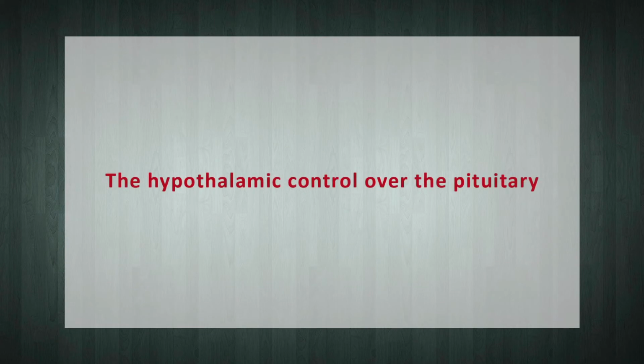Now the hypothalamic control over the pituitary gland. The hypothalamus secretes minute quantities of hormones into the portal veins to control the anterior pituitary gland. By traveling in portal veins directly to the anterior pituitary, their concentration is high enough to produce an effect.